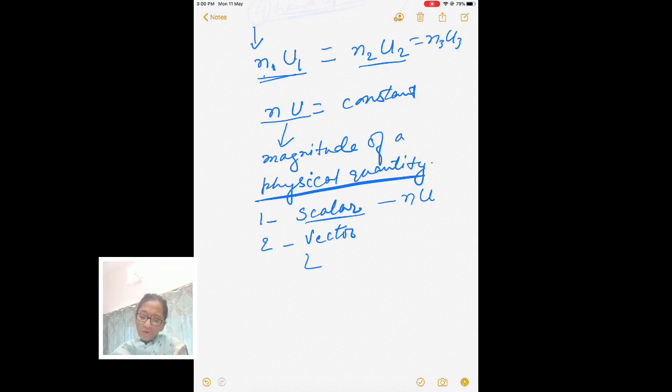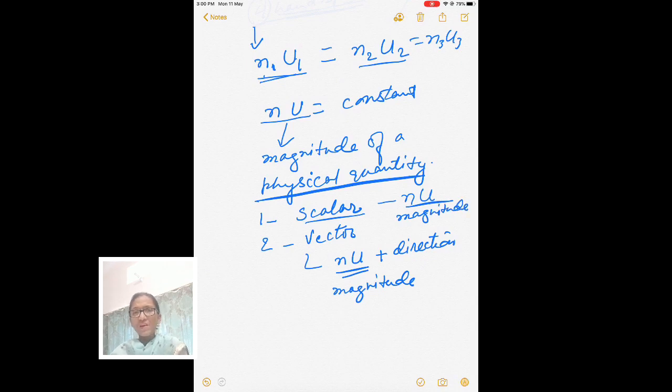But for a vector quantity, you need this magnitude along with direction. In scalar quantity, you need only magnitude to fully describe a given physical quantity. But a vector can be described both by magnitude and its direction.